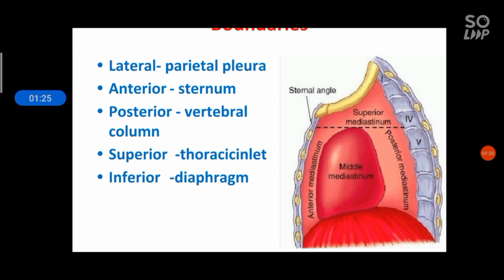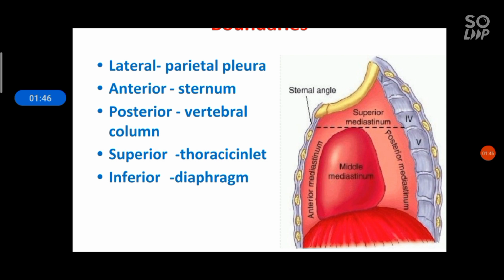For the superior mediastinum, you can see a dotted line from the sternal angle to the lower border of the fourth thoracic vertebra.